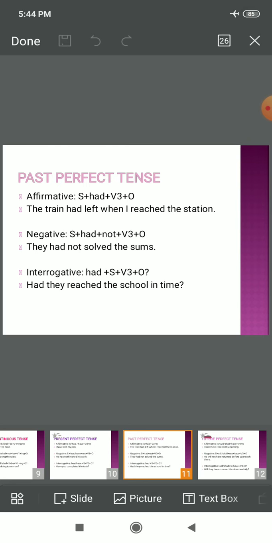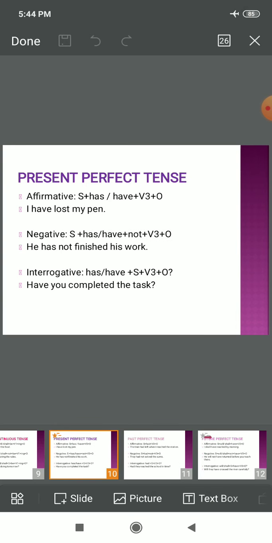Next, past perfect. So, a very little difference between present perfect and past perfect. I would keep switching the slides. See, subject plus had plus third form of verb plus object. Children, past perfect tense is comparatively simple. You know, in present, we need to select what we should use, has or have, along with the subject.